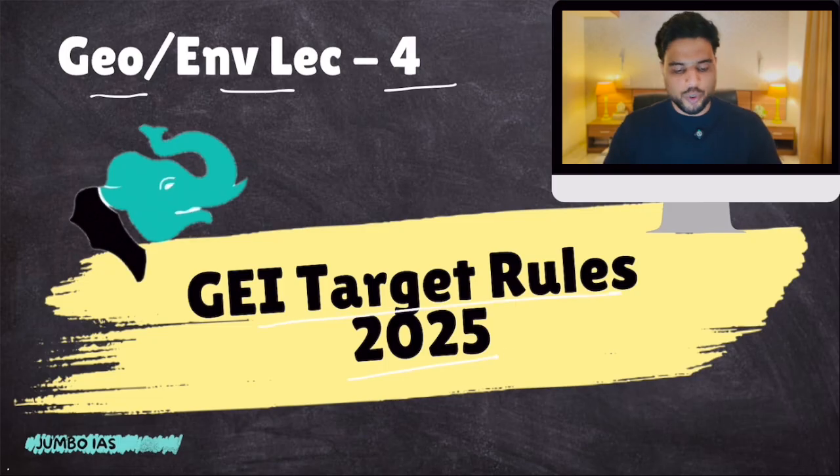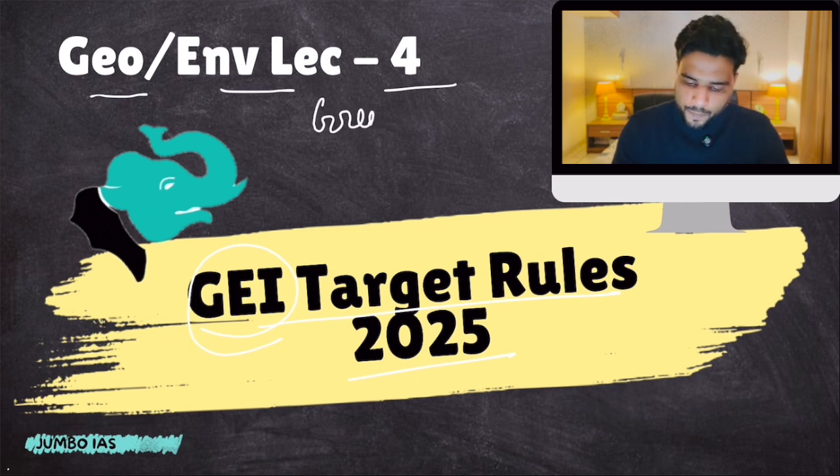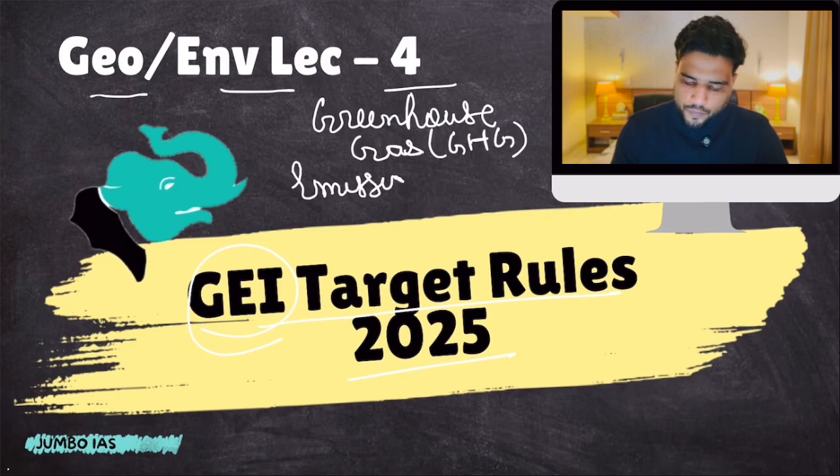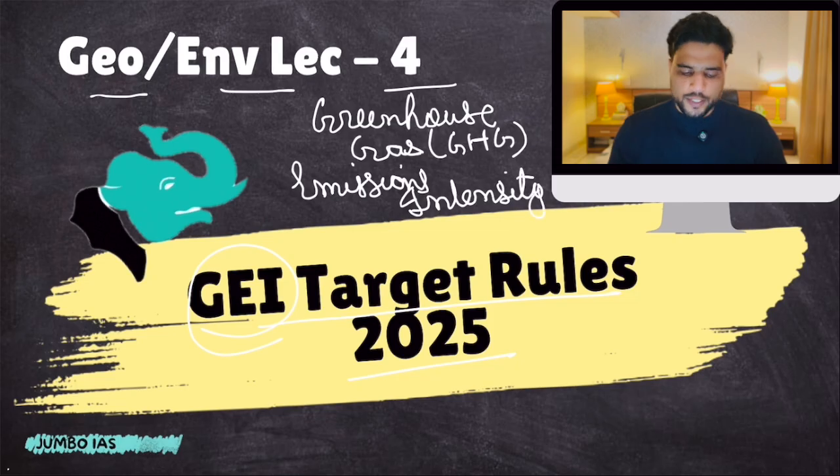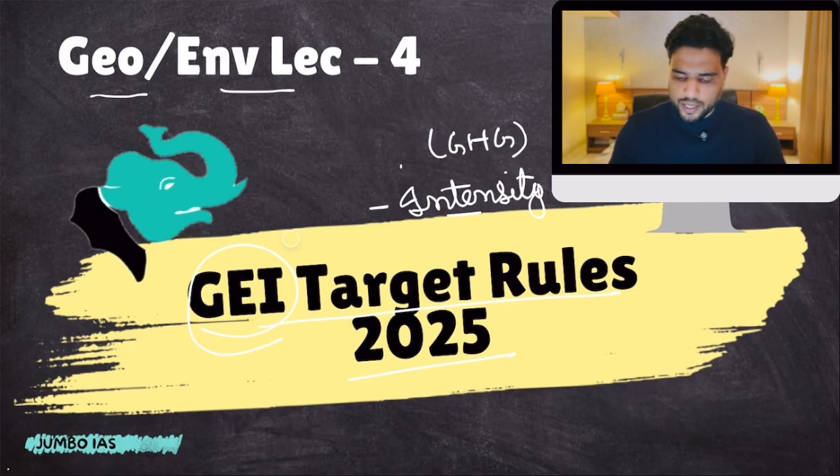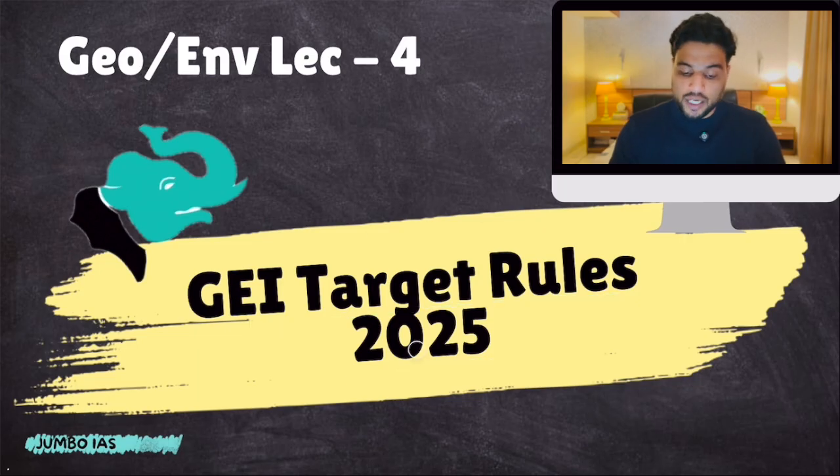Geography and Environment lecture number 4. GEI Target Rules 2025, released by the Ministry of Environment. Now, the full form of GEI is Greenhouse Gas, also known as GHG, Emissions Intensity. Okay, so these are basically emission intensity rules. For that you need to understand what emissions intensity is. So let's talk about emissions intensity and then we'll move forward to what the rules are.